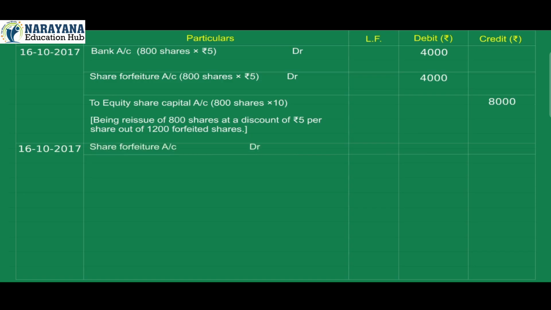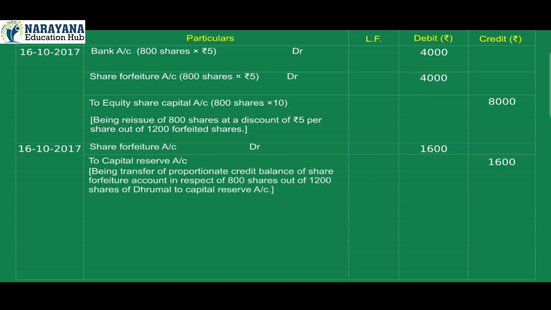16th October 2017. Share forfeiture account debit 1,600 to capital reserve account credit 1,600. Being transfer of proportionate credit balance of share forfeiture account in respect of 800 shares out of 1,200 shares of Thrumal to capital reserve account.